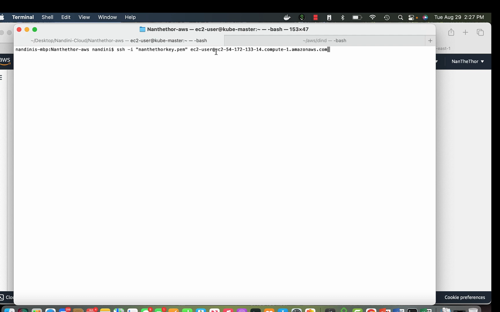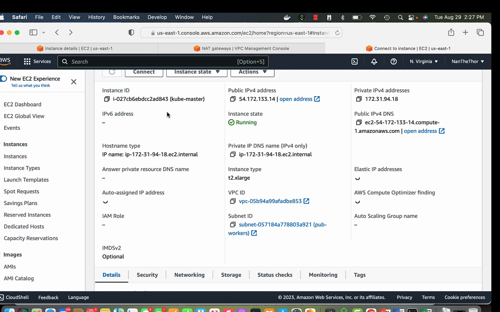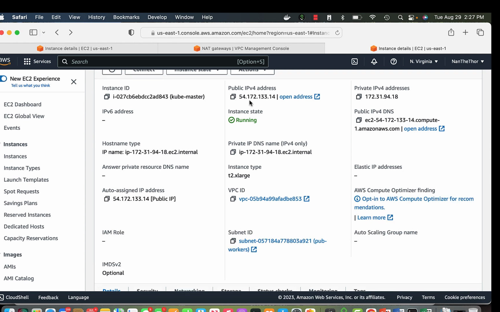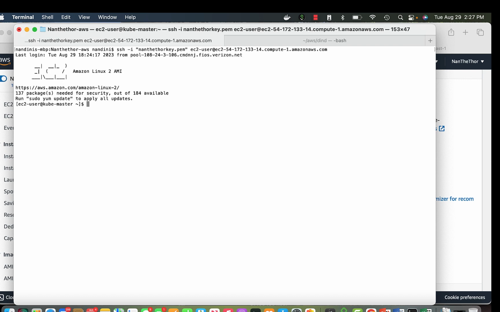The IP address being used is the one coming directly from the EC2 instance, the public one, 133.14, the public DNS. If I do this, I'm able to get in.